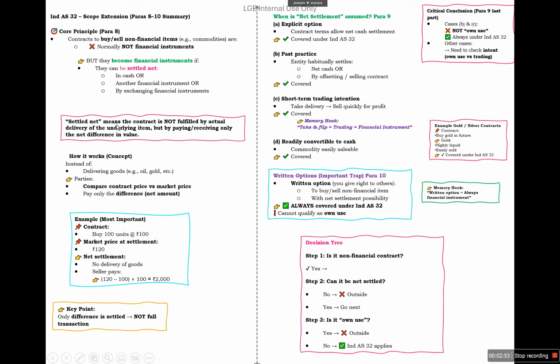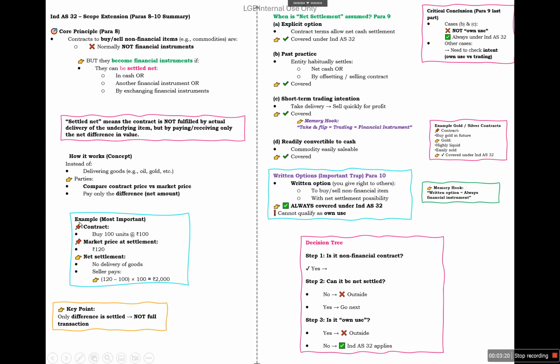So what is the meaning of settled net? It means that the contract is not fulfilled by actual delivery of the underlying assets, but by paying or receiving only the net difference in the value. So if there is a non-financial item, it will be covered by Ind AS 32 only if there is a clause of net settlement.